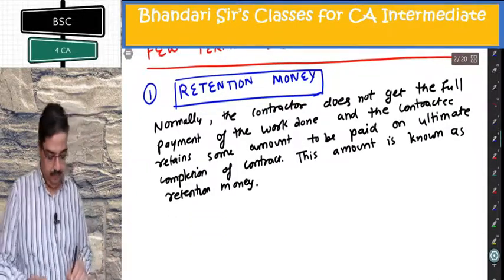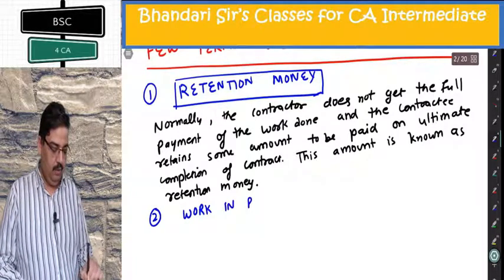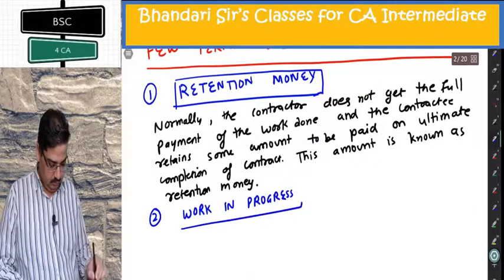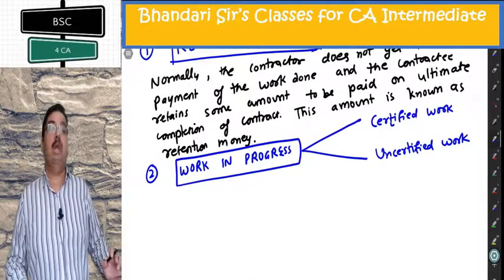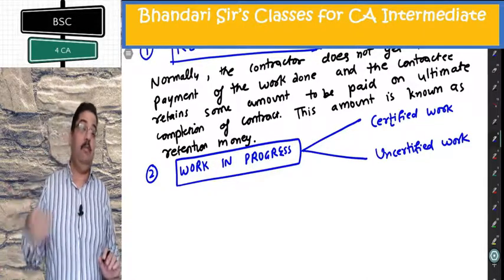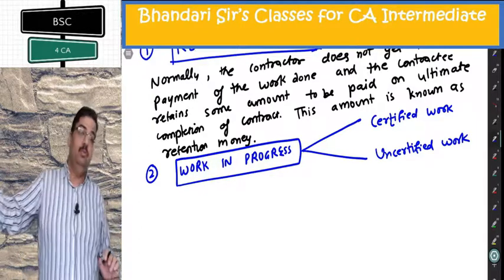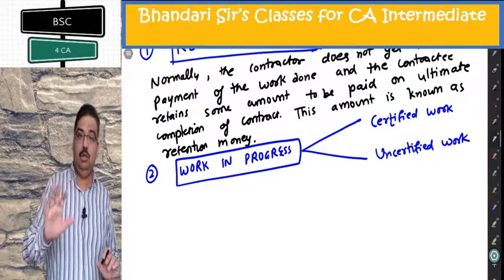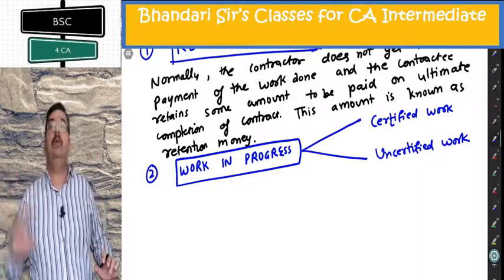Second term, work in progress. Two types: certified work, uncertified work. Now try to understand a story. He tells me whatever is work completed, I will pay you 60% of the same, having 40% retention clause. 40% retention, 60% he will pay me.